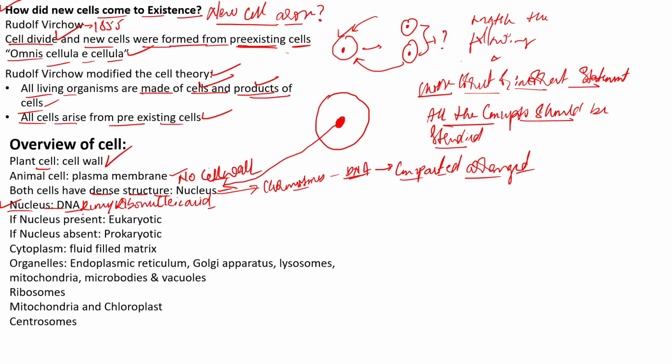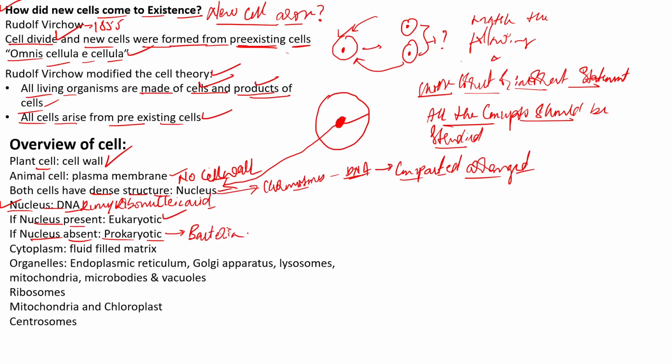The next one is the classification of the cells. Just a moment ago, I said that based upon the presence or absence of the nucleus, we classify the cells. If the nucleus is present, if you see the presence of this dark structure, that is a nucleus, then we say that it is a eukaryotic cell. Eukaryotic cells are way more advanced and well-developed than those cells which do not have the nucleus. When the nucleus is absent, we call these cells prokaryotic cells. Prokaryotic cells mainly include the bacteria, remember?